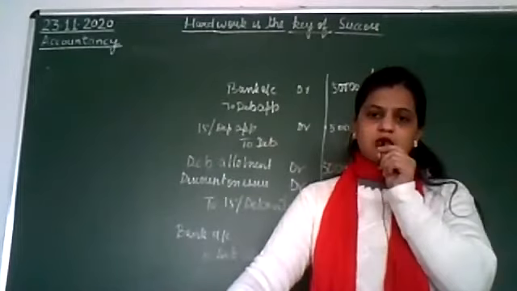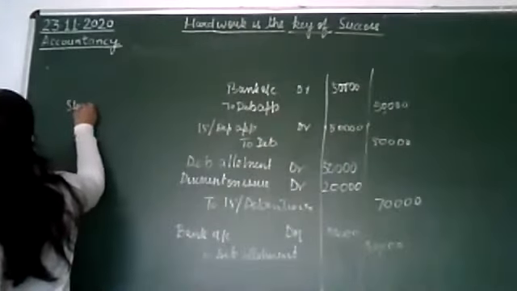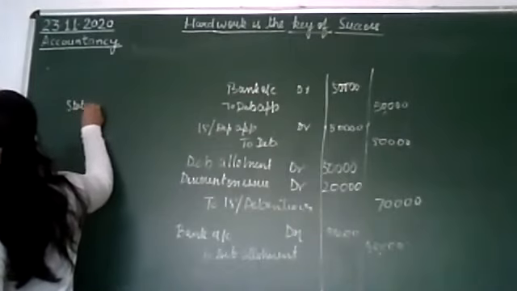So that will be written off, and the entry will be passed.